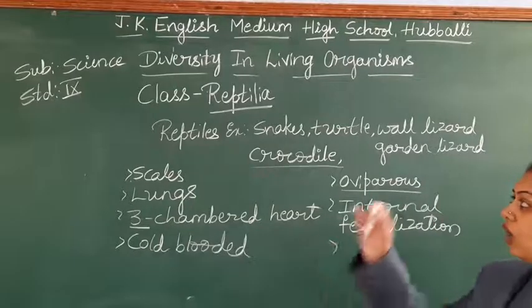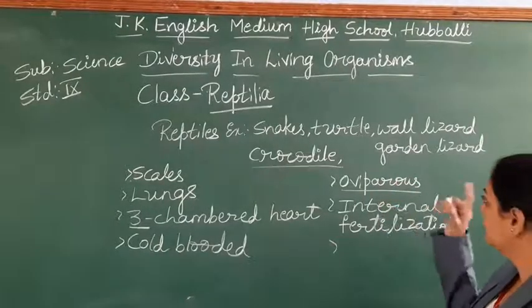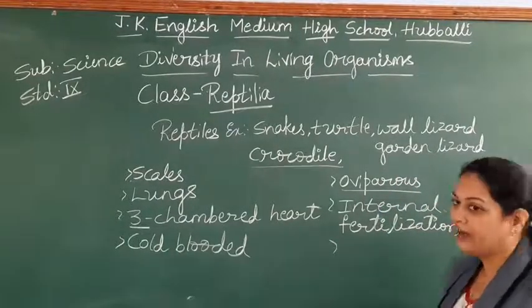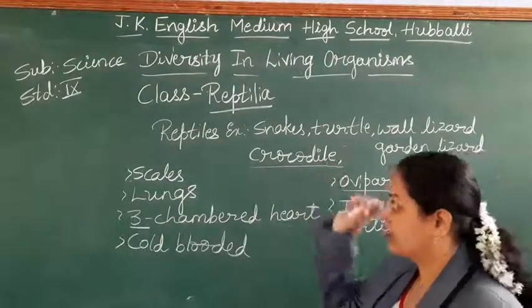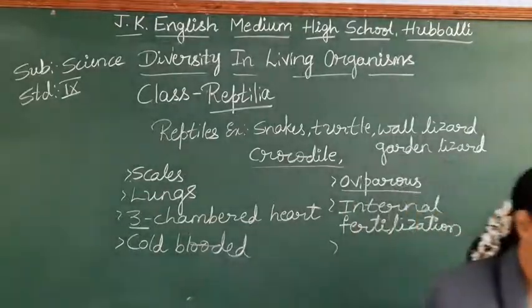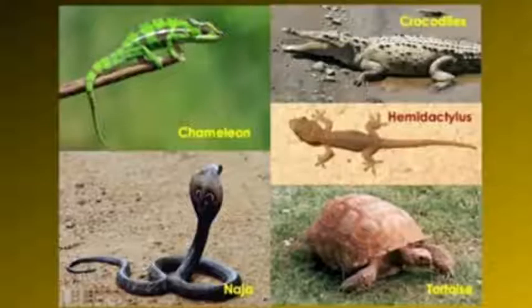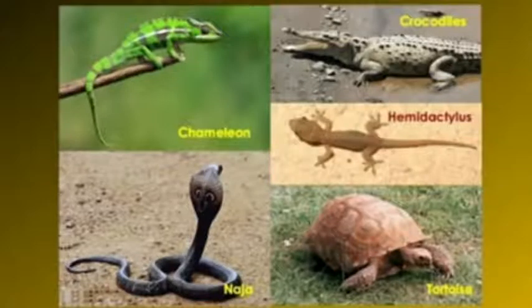Examples are all types of snakes, turtle, wall lizard, garden lizard, crocodile, and flying lizard. All these examples come under the group Reptilia. Okay, take down the points, students. Examples for reptiles.